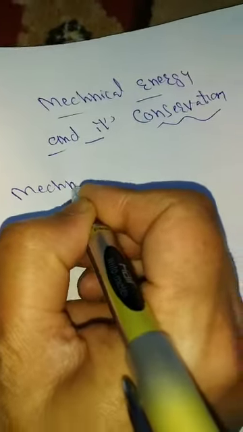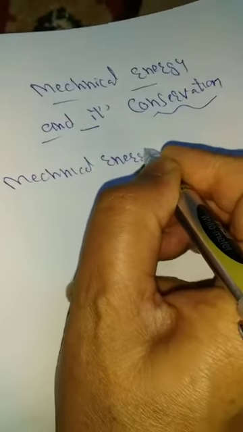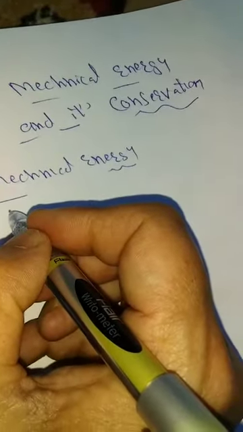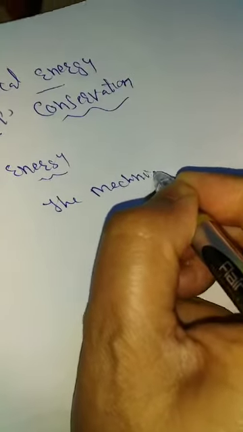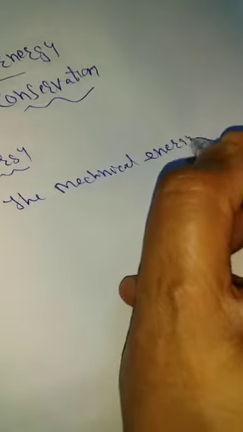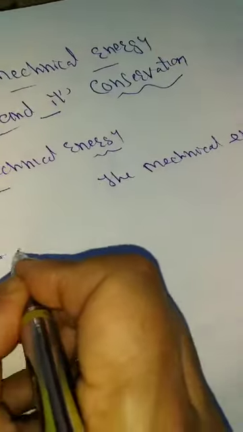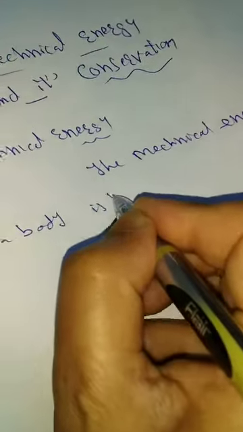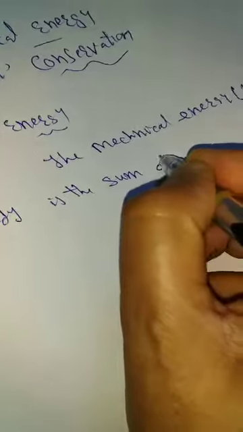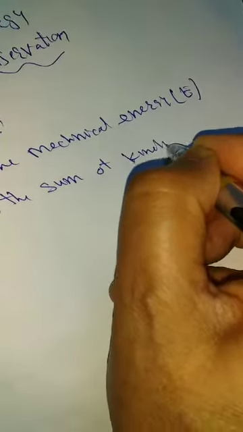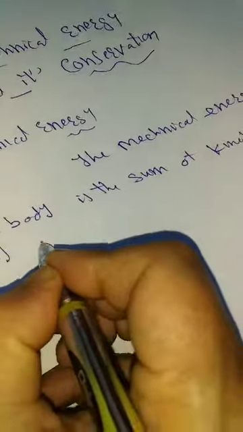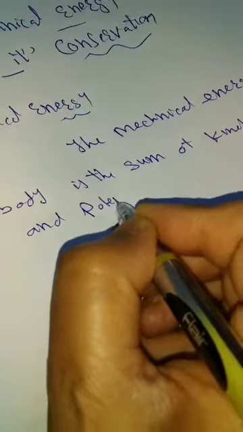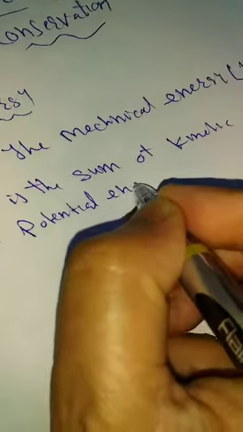Mechanical energy, suppose it is defined by E, of a body is the sum of kinetic energy, which we denote by K, and potential energy, which is U, of the body.